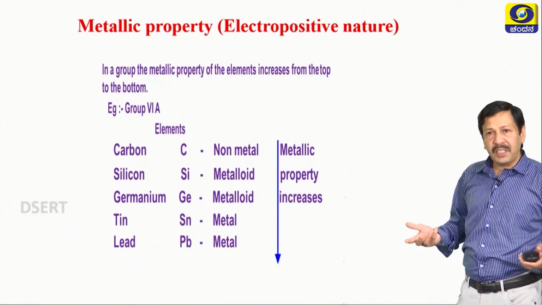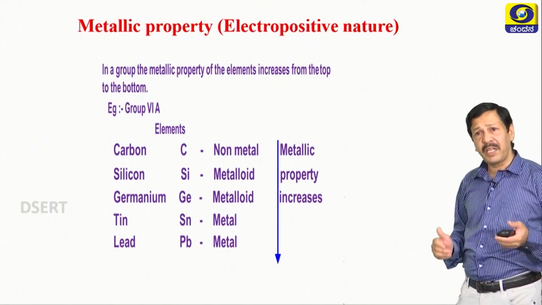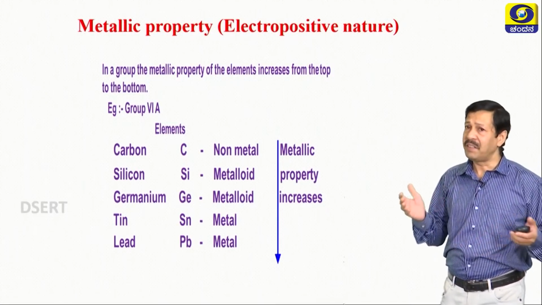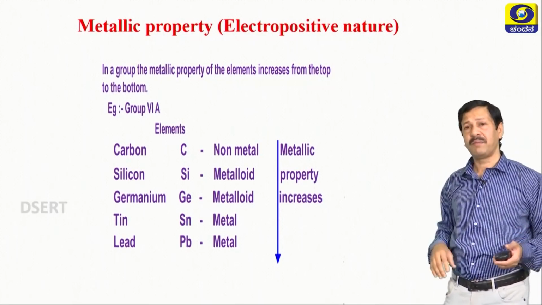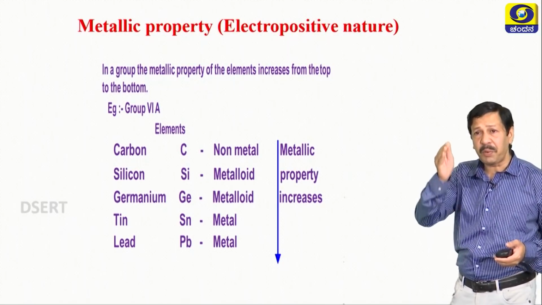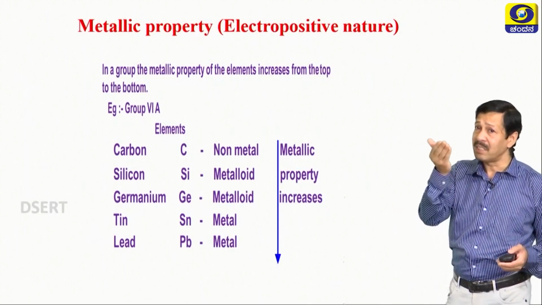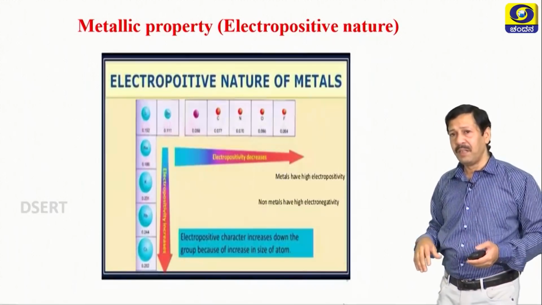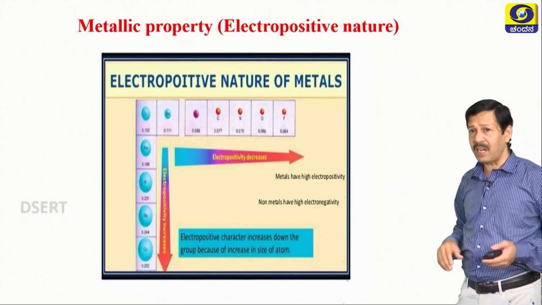What is the property? Carbon and silicon. Carbon is a non-metal, silicon and germanium are metalloids, then tin and lead are perfectly metals. Lead is a metal. That means metallic property increases down the group. That is also evident from this example. So, this is what is represented with the help of the chart.